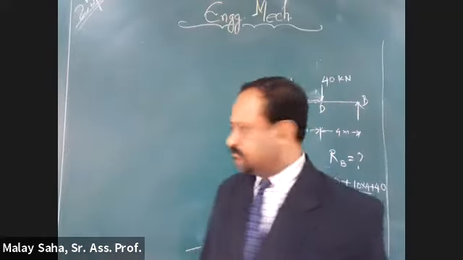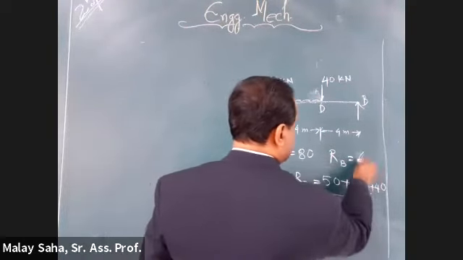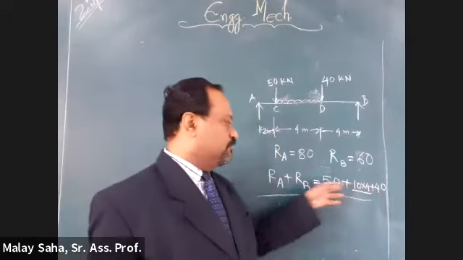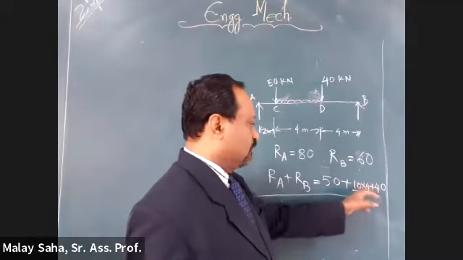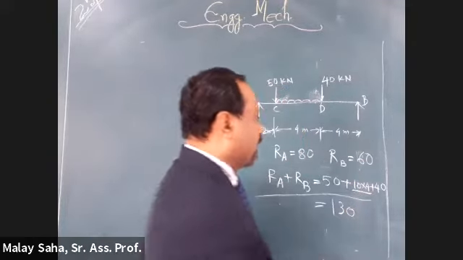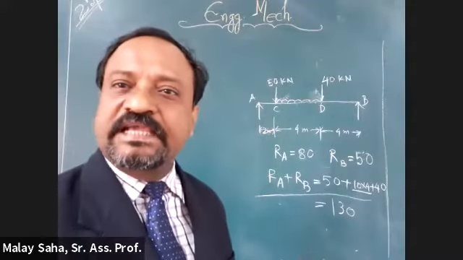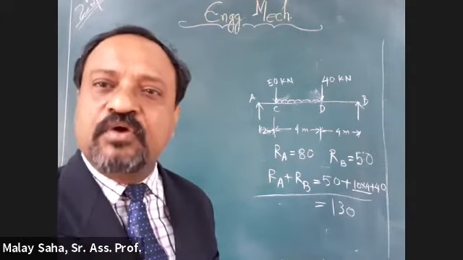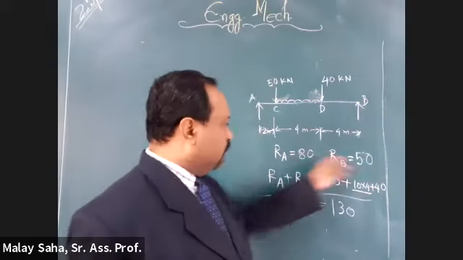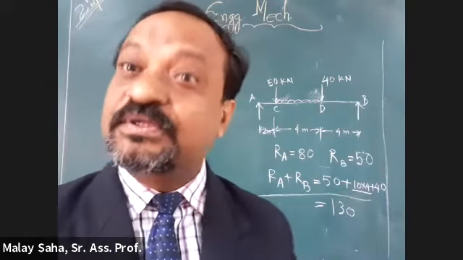RA is 80 and RB is 50. RA is 80, 50 kilonewton. Solution of this. So the summation of 40, 40, 80 and 50. Sir, RB is 50. Okay, but you see, without checking anything, I can say yes, answers are correct. You know how? Because I know RA plus RB is how much? 130. And here also you add it up, you are getting the same 130.